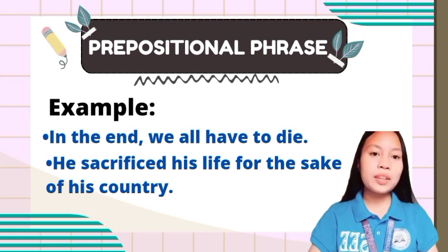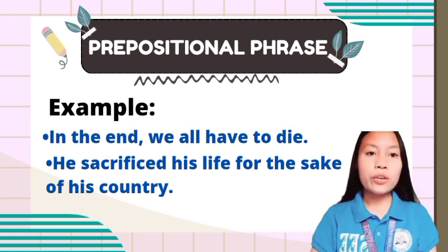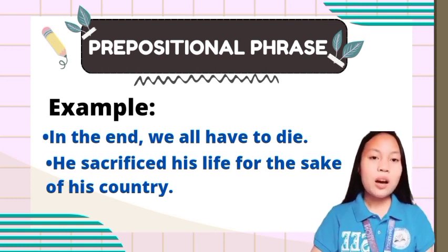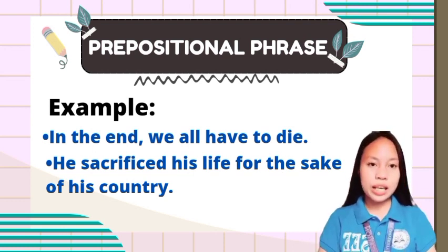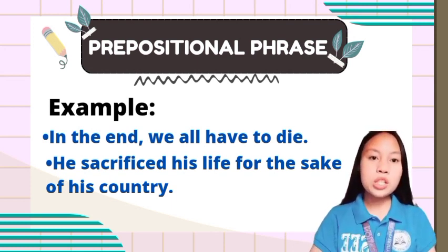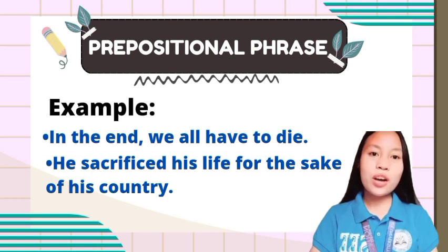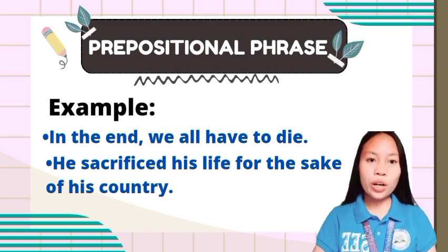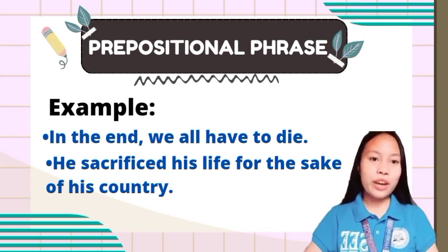Same with example number 2. He sacrificed his life for the sake of his country. Our prepositional phrase here is for the sake of, whereas the preposition is for and the object attached to for is the sake of. So that's all about phrases.